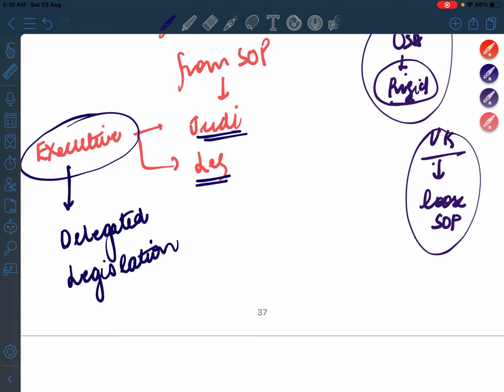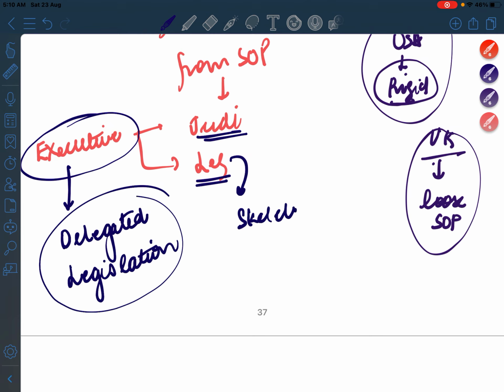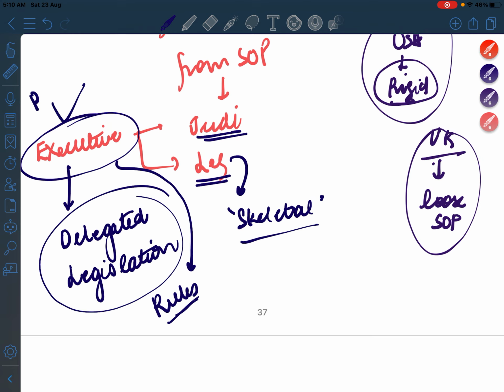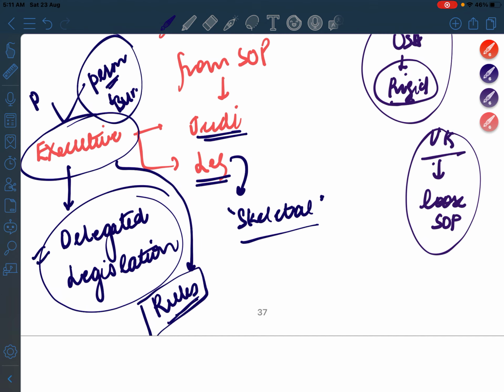See, अगर parliamentarians law बनाने लग गए तो भाई एक साल में एक ही law बनेगा. They actually just pass. Legislature is one which passes the skeletal, वो एक ढांचा पास करते हैं. Rules are something which are made by the executive. Executive, I am talking about both the political executive and the permanent executive. Permanent executive में it is about bureaucrats. ठीक है. So they are the ones who make the rules of all the legislations. So delegated legislation is where executive performs the function of a legislature.